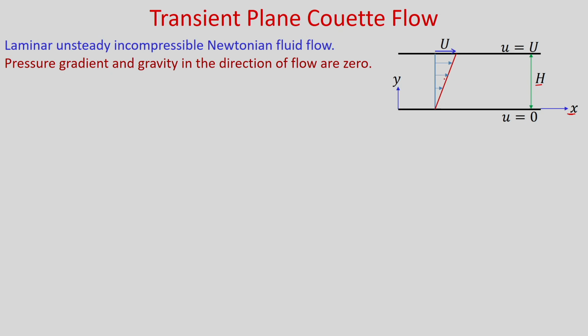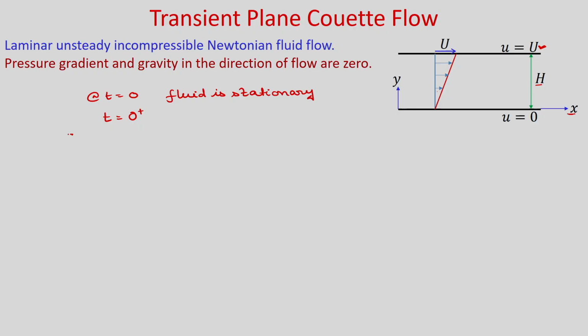So, now we want to find that at t is equal to 0 the fluid is stationary, and at t is equal to 0 plus this plate starts moving with a constant velocity u. So, what will be the temporal evolution of the velocity inside the fluid domain we want to find. So, you know that in this case pressure gradient and the gravity are 0. So, obviously you know the governing differential equation.